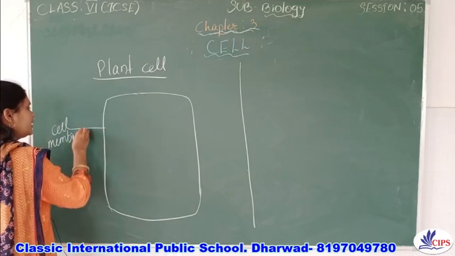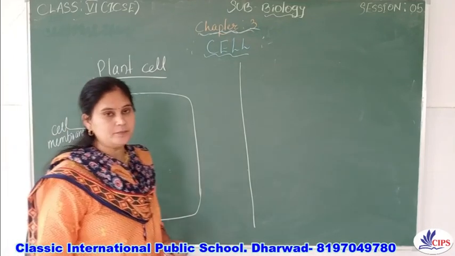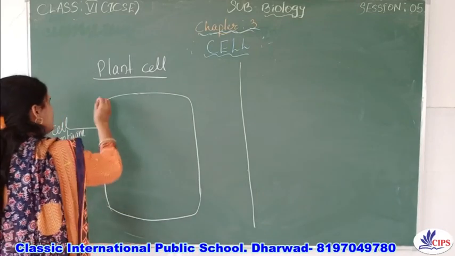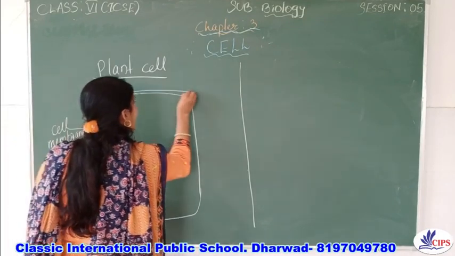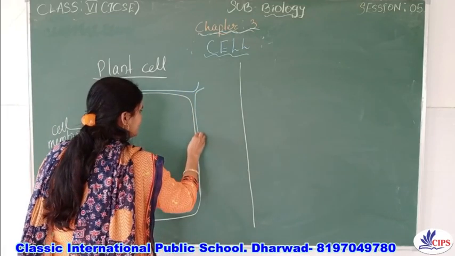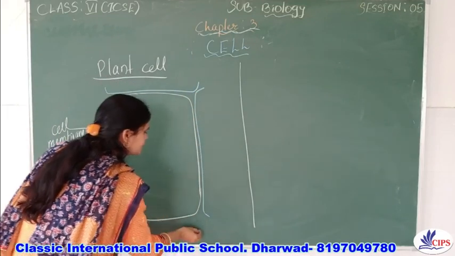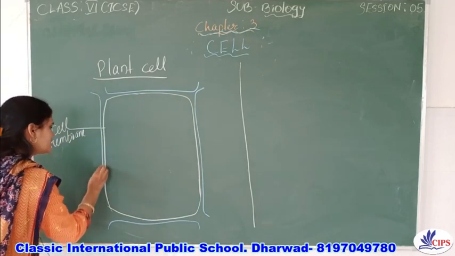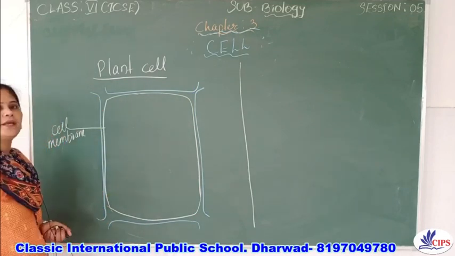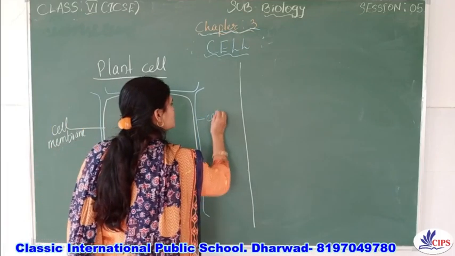Now, in the plant cell, the cell is protected by an outer covering, which is called the cell wall. It means that inner to the cell wall, the cell membrane is present.